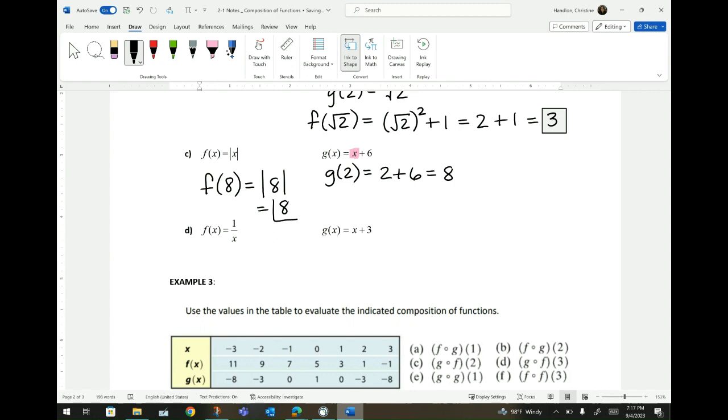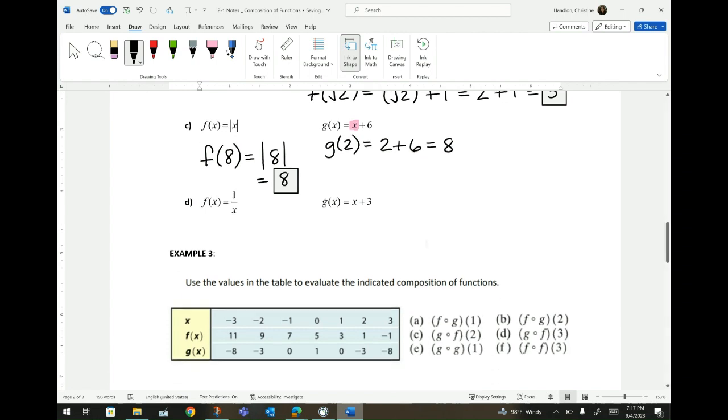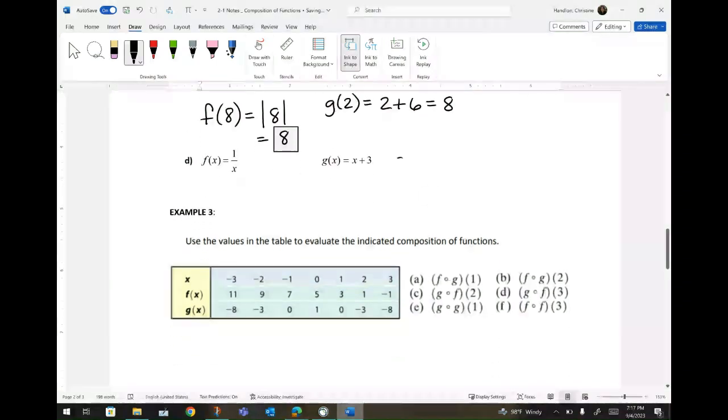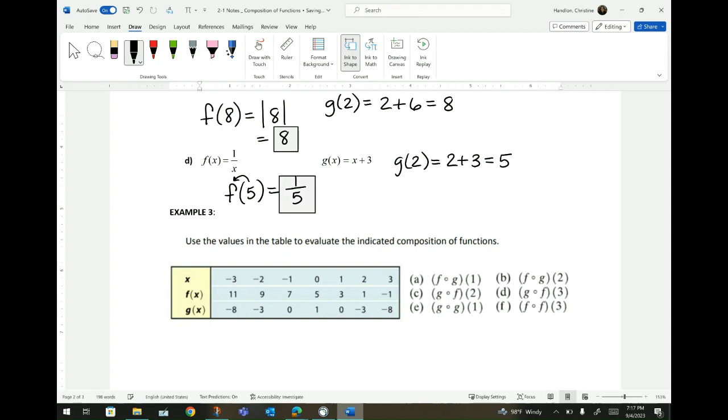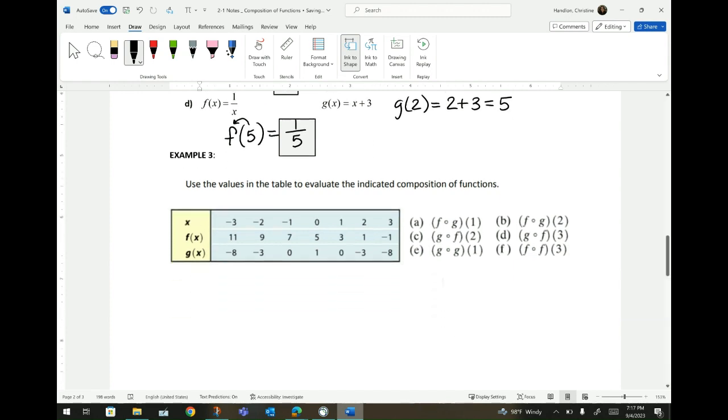And you're done. So whatever answer you get, you substitute it into the other function. Let's do this again. g of 2 is 2 plus 3, and you got a 5. So I'm going to take that answer, go to the other function, and substitute the 5. So 5 goes into the f, and it looks like 1 over 5. 1 over x is replaced with 1 over 5, and you're done. That's how you do it with numbers.